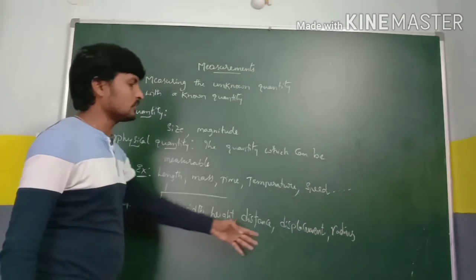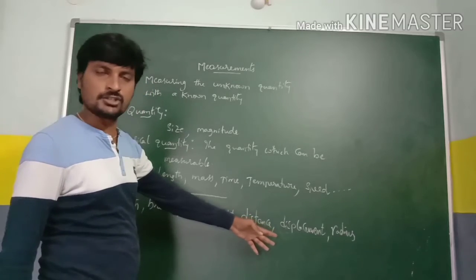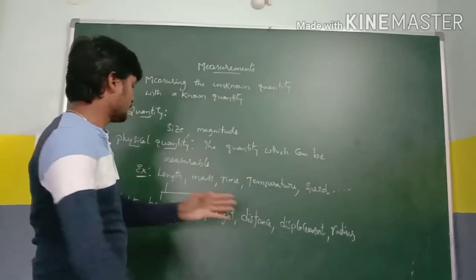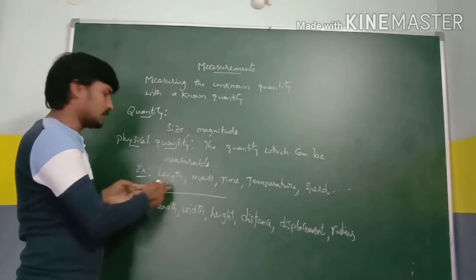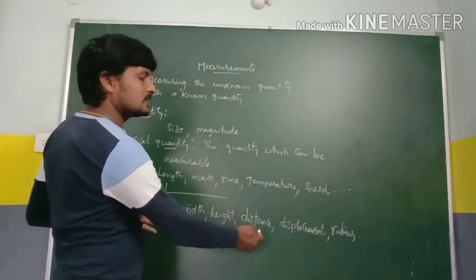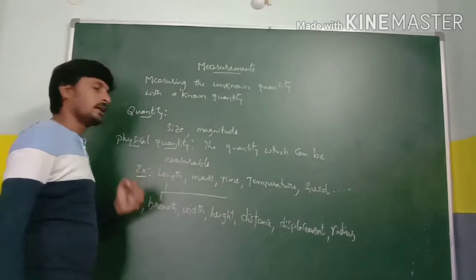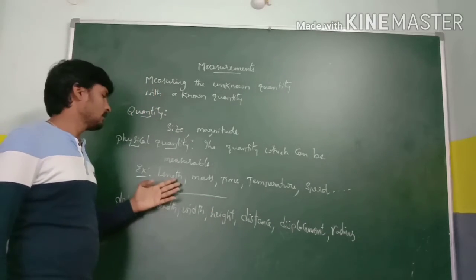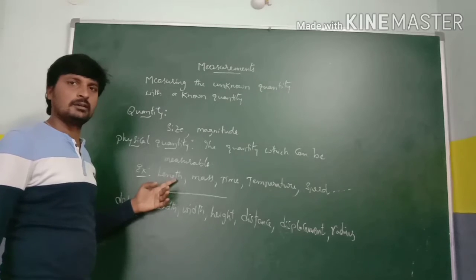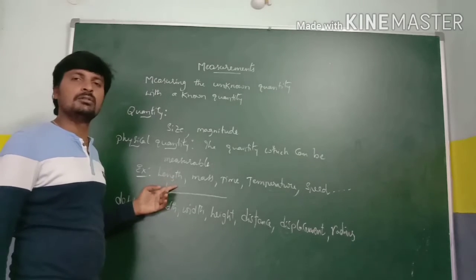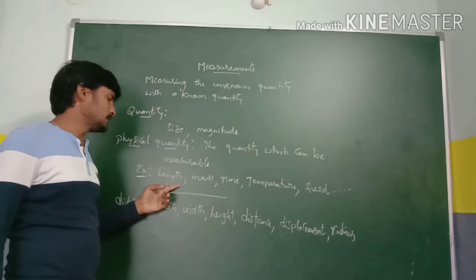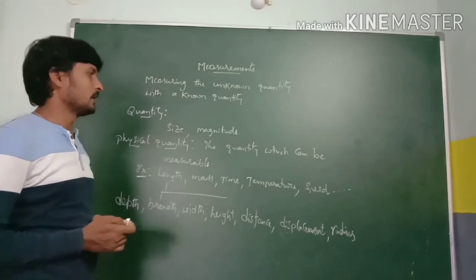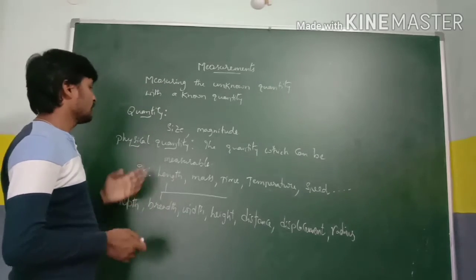All these values are measured in meters in the SI system. In the SI system, all these physical quantities are measured in meters only. That's why the basic unit of length is the meter. Wherever these terms are used, those are nothing but length, because length has a basic SI unit in meters and a CGS unit in centimeters. So these are the physical quantities.